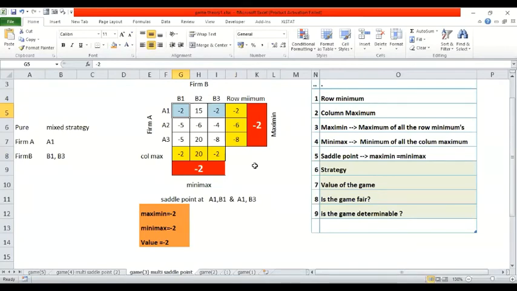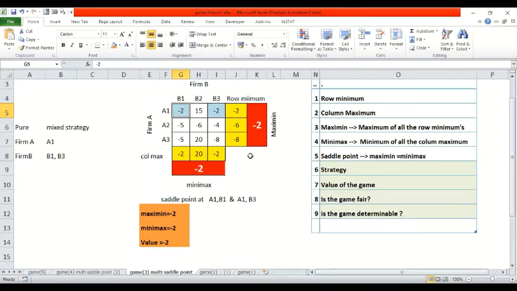Sir, after solving this problem, which strategy do we need to follow? A is going to go for A1. B has two options: either it will go for B1 or it will go for B3. Sir, why is it so? If we go for the A1 strategy, we will be losing, no, sir. We are going to lose.